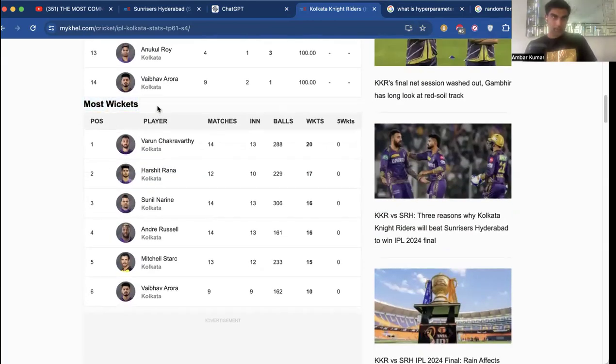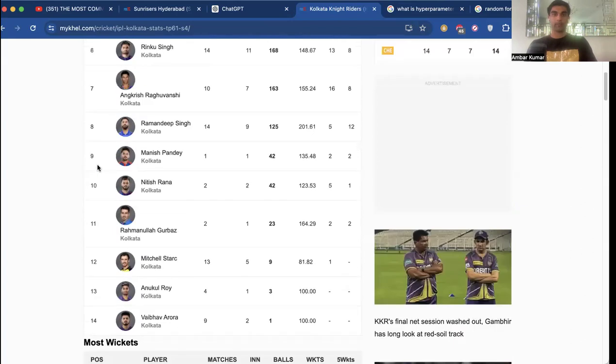Then we look at some wicket data. We want to look at both components because remember, cricket is about fielding and batting. So we look at the wickets, and Varun Chakravarthy for Kolkata has taken the most wickets at 20, followed by Harshit Rana at 17, followed by Sunil Narine at 16, Andre Russell tied with him at 16, Mitchell Starc at 15, and Vaibhav Arora at 10 wickets.